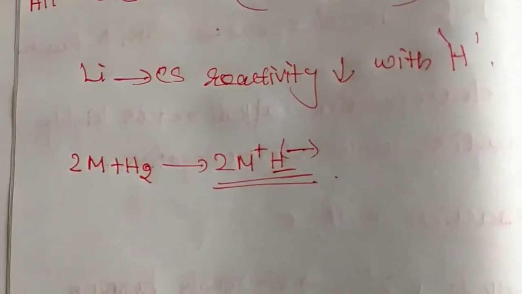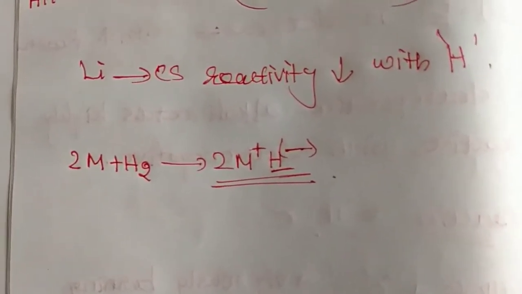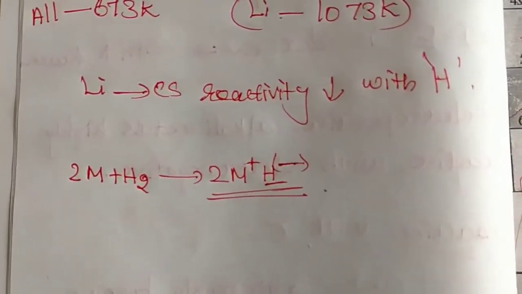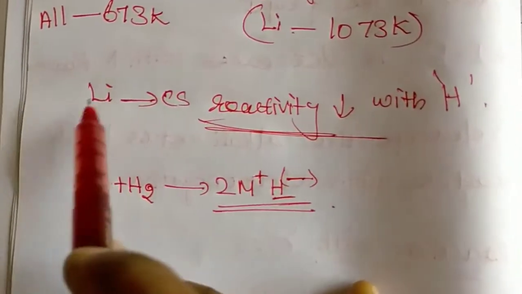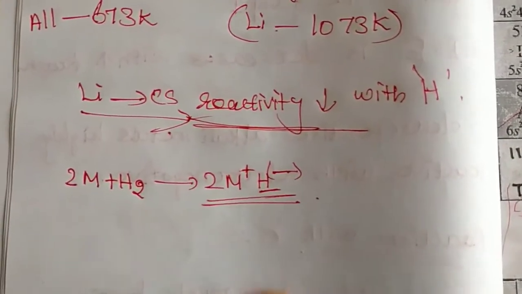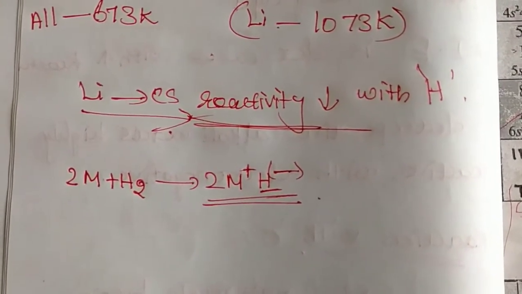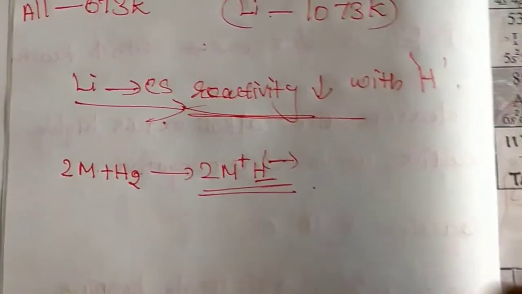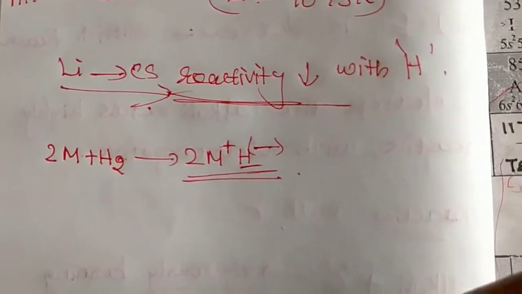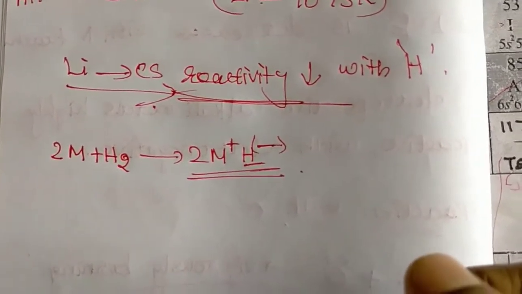In the reaction, the reactivity is decreasing from lithium to cesium, but the ionic character of the hydrides formed is increasing from lithium to cesium.